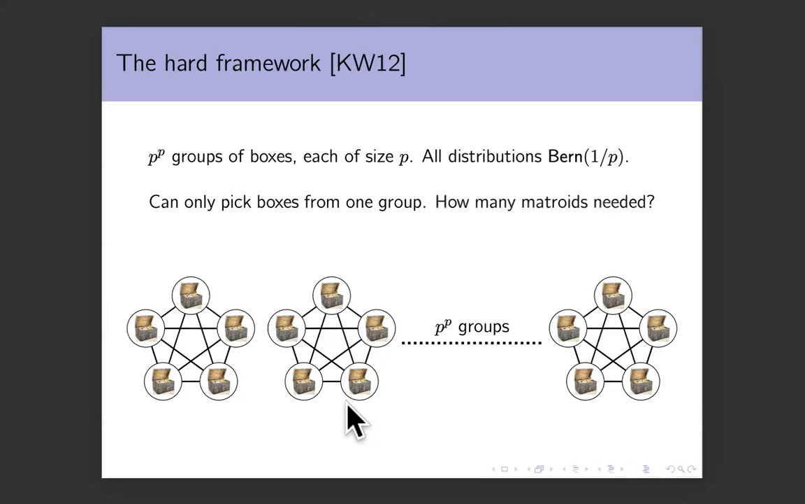We have to show that this set of feasibility constraints where you're only allowed to pick boxes from one of the groups can actually be written as an intersection of some matroids. And this will give us new lower bounds. As an example, suppose you can write this set of feasibility constraints as an intersection of Q equals P squared matroids. Then with Q equals P squared matroids, you're able to get a profit inequality of P, which is root Q. And therefore, you're able to show a lower bound of root Q on the profit inequality.